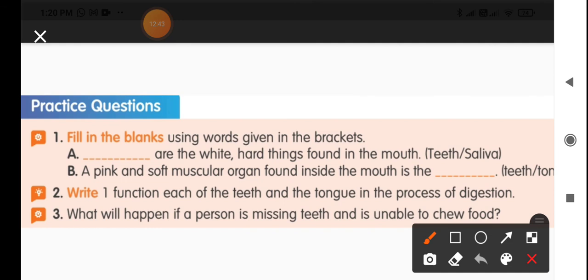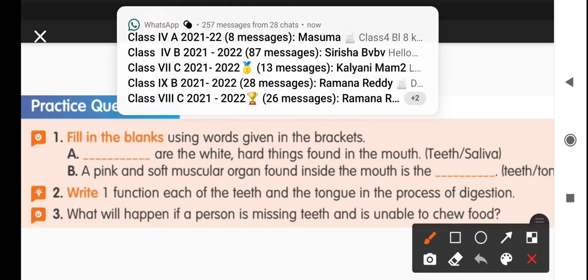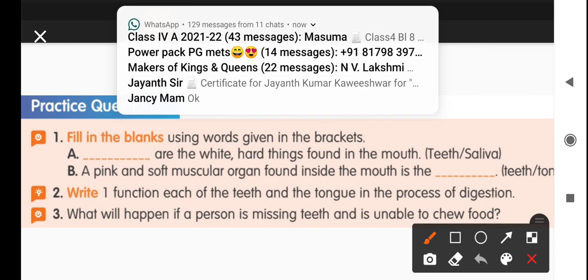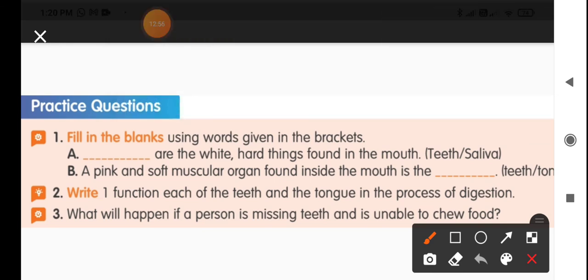Write one function each of the teeth and the tongue in the process of digestion. How the tongue and teeth help in the process of digestion, you can write. You know very well, teeth help to crush the food into small pieces, and saliva helps to mix the food to make it moist. And what will happen if a person is missing teeth and is unable to chew the food? When he is unable to chew the food, he needs to take liquid food.